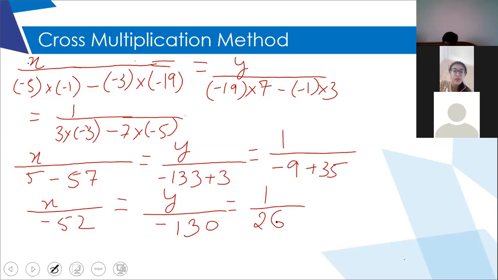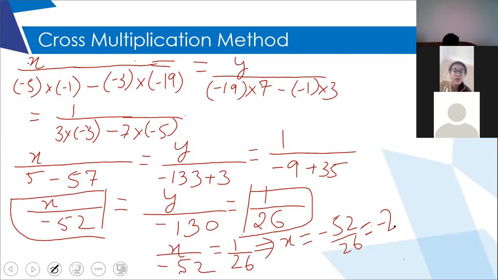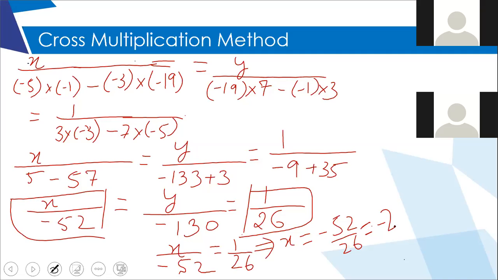Now to get the value of x, I'm going to equate the first fraction with the third one. So x upon minus 52 is equal to 1 upon 26, which implies x is equal to minus 52 upon 26. Children, I'm going a little slant because I don't have space. So minus 2, right? Similarly, get the value of y also and tell me what is y. Minus 5.